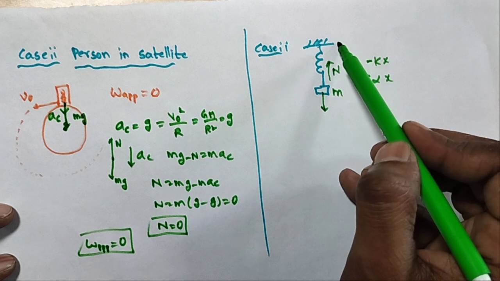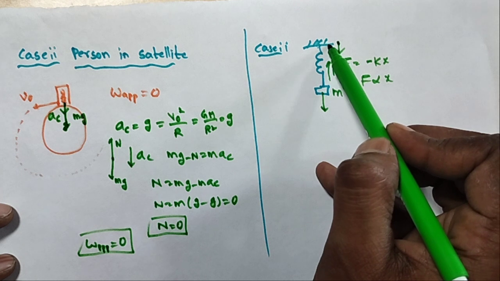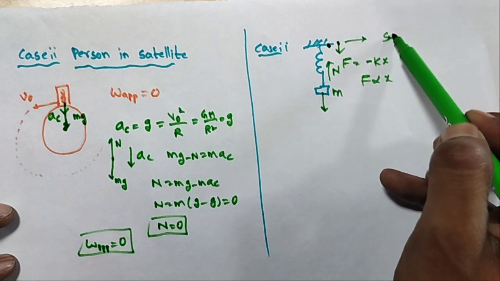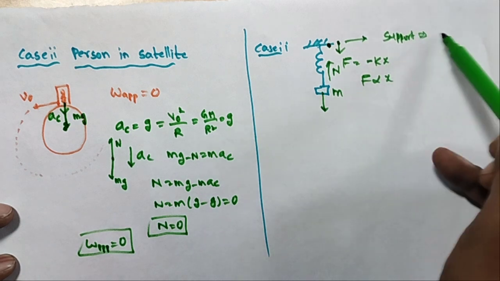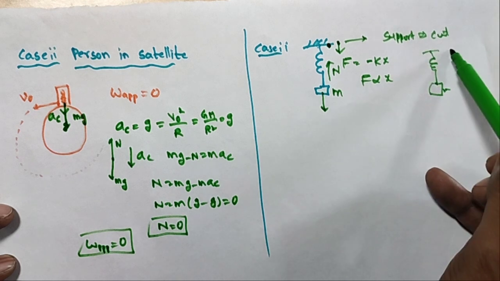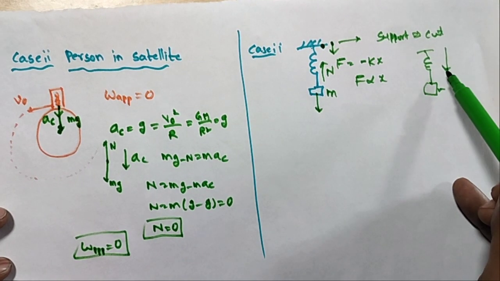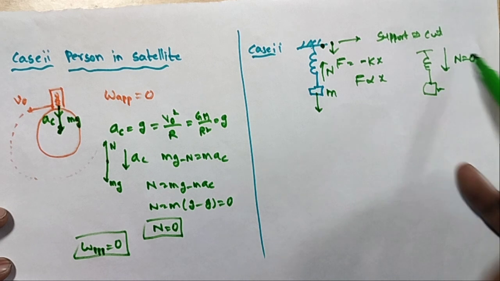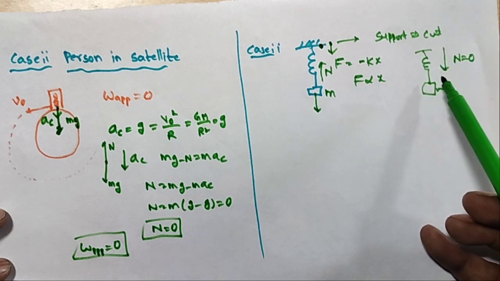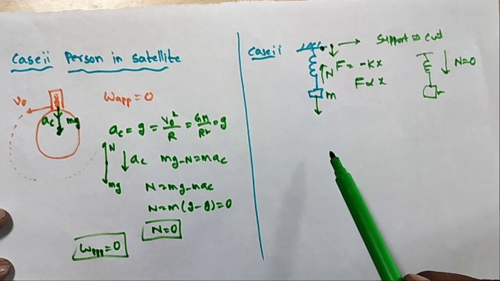Suppose this rigid support is fixed on a wall. Suppose this support is cut and the complete support is moving downward, like a freely falling system. How much force is acting in this case? What is the normal force? The normal force N is equal to 0. There is no normal force acting. Therefore this system also gives weightlessness. So this is the end of the gravitation chapter.